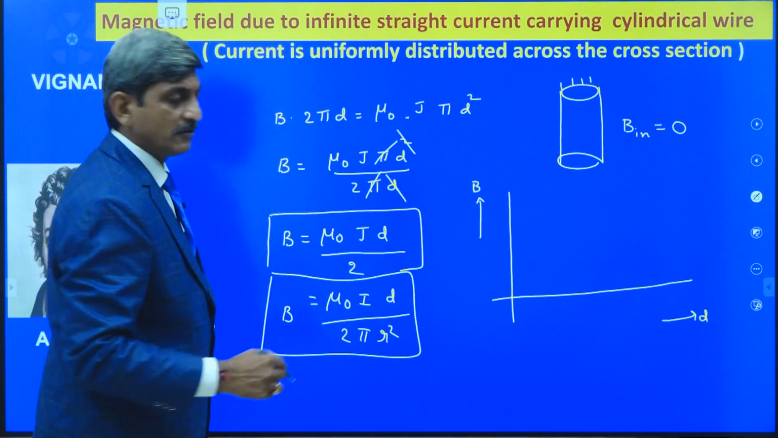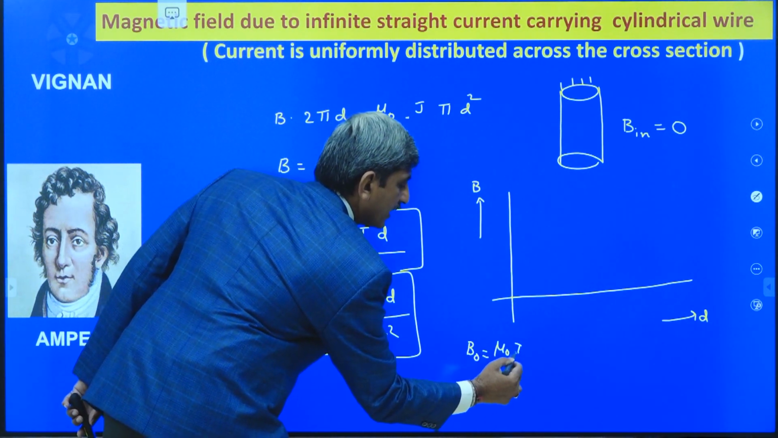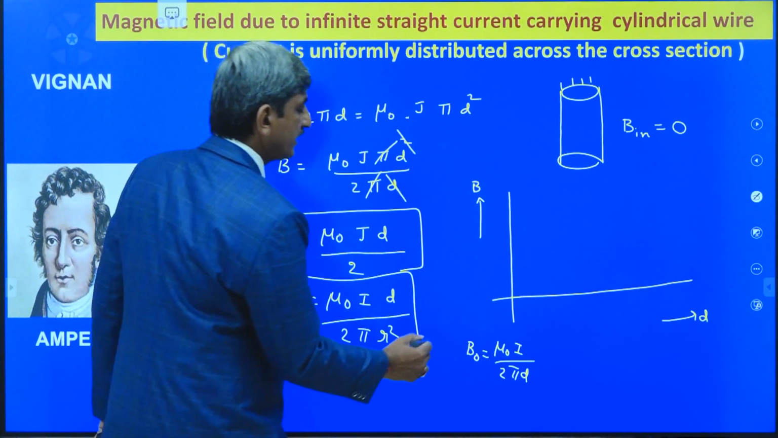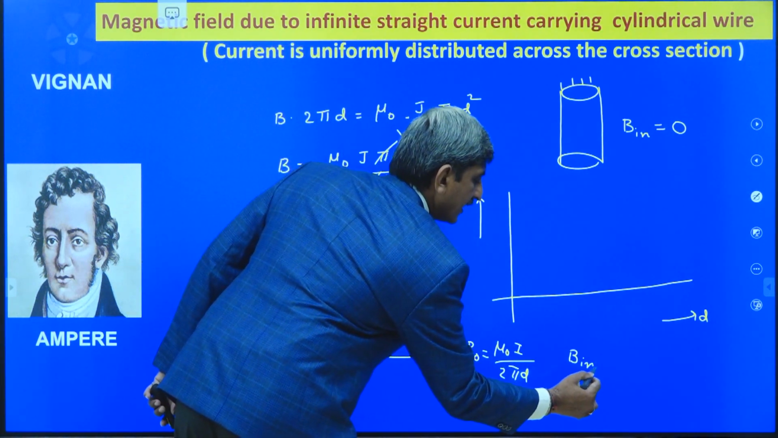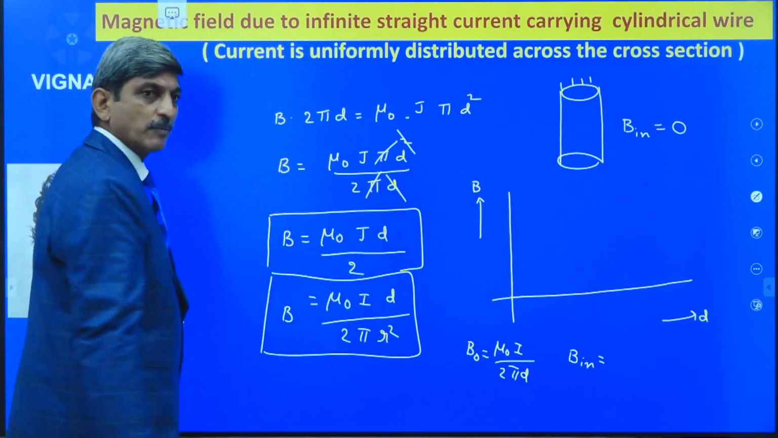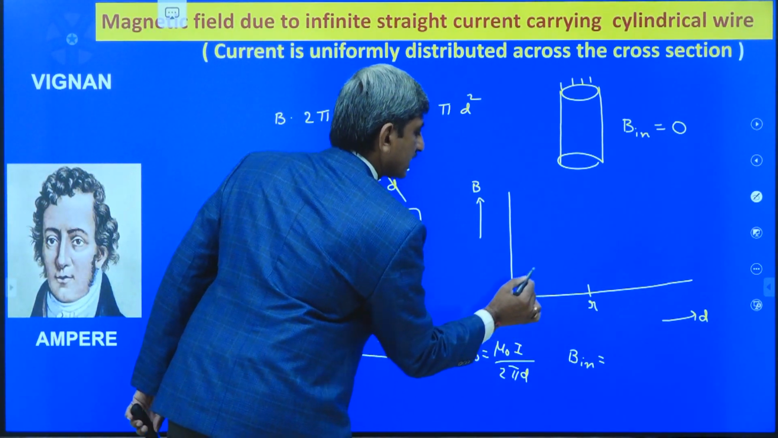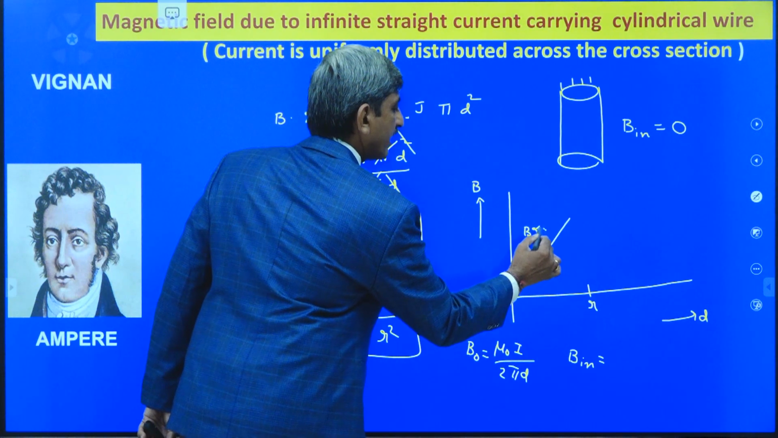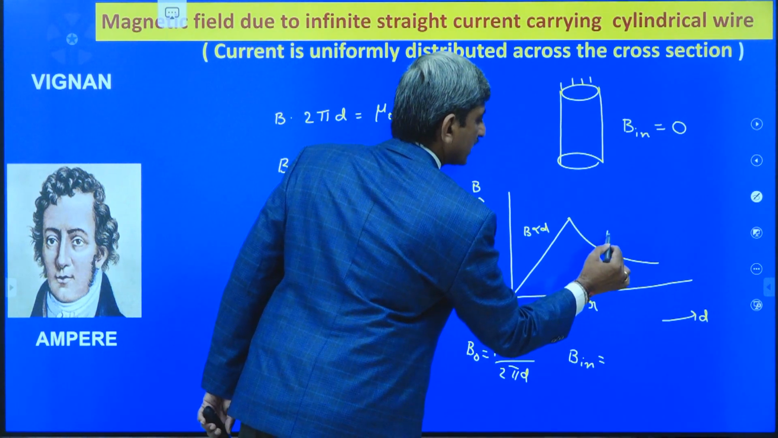In the previous derivation, we obtained B out is equal to mu naught I divided by 2 pi D, which is inversely proportional to the distance of the point, whereas at a point inside the cylinder, B in is equal to mu naught J D divided by 2, which is directly proportional to the distance of the point. That's why up to the surface of the cylinder, B is directly proportional to D, whereas after the surface of the cylinder, B is inversely proportional to D. That's why the graph is like this.